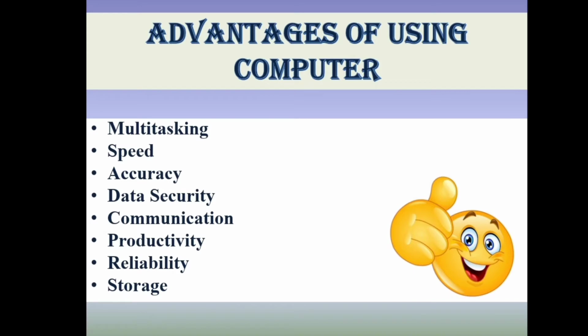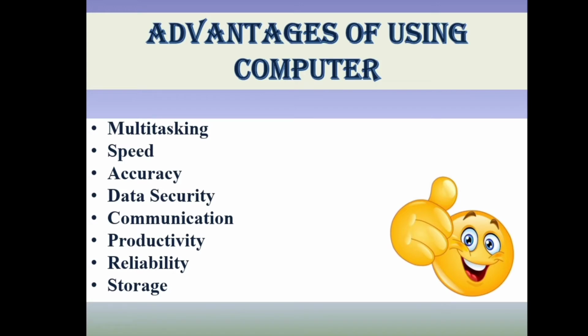You can play a music in background and at the same time you can type a document, and at the same time on another tab you can search something on Google. That's mean you can do multitasking. You can do so many things at the same time. Where? On a computer. Now, next advantage is speed.